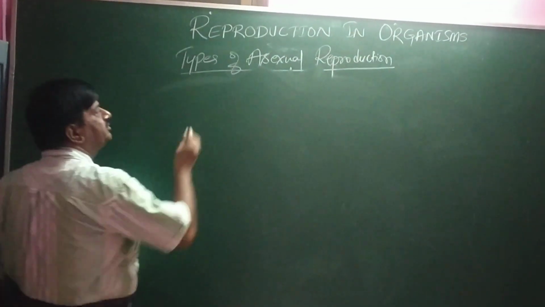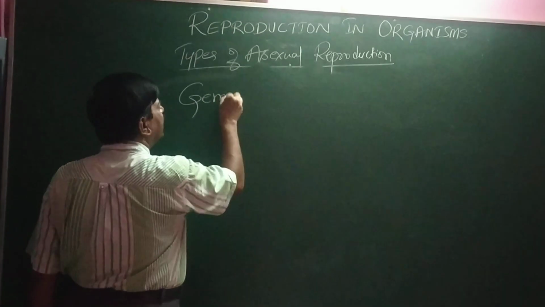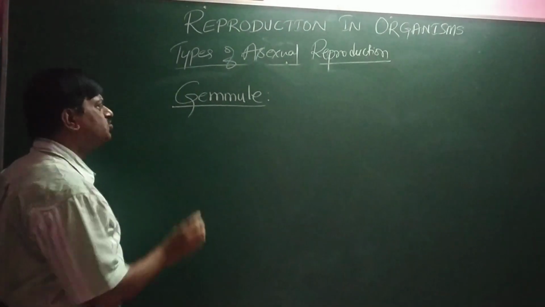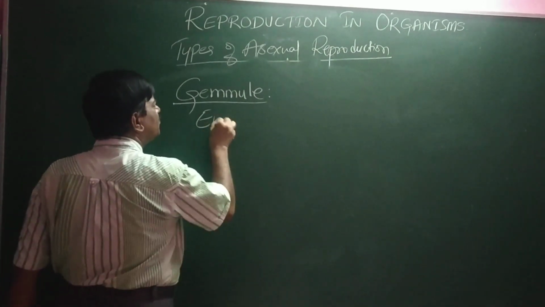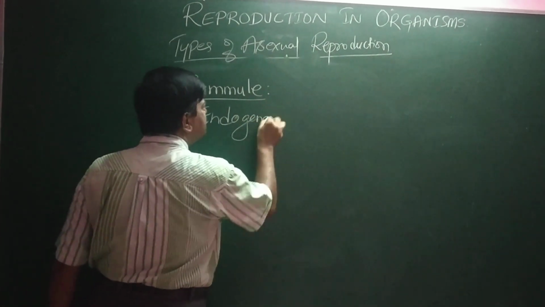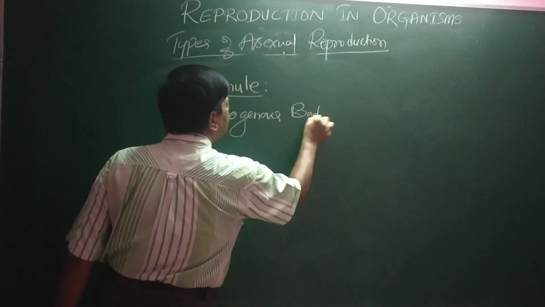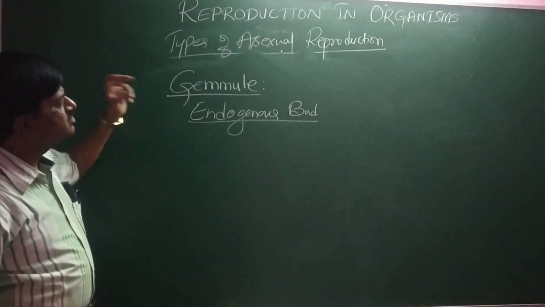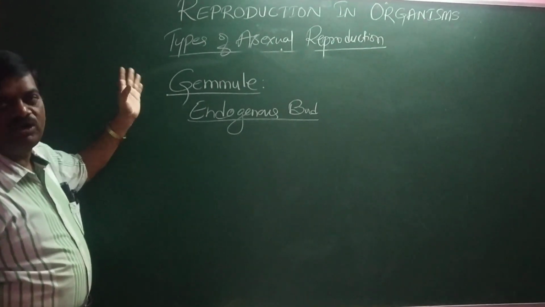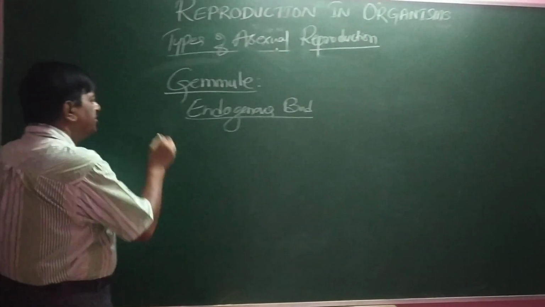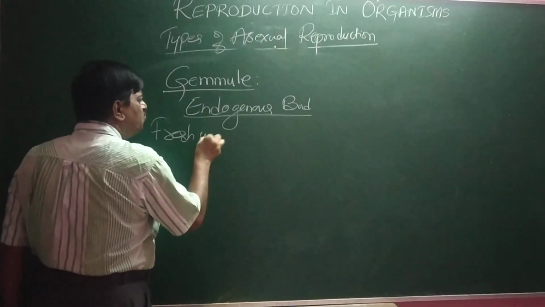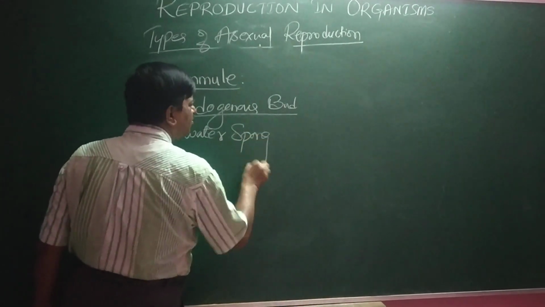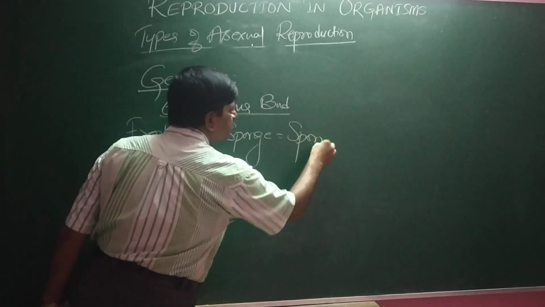The next type of asexual reproduction is called gemmule. This is also called an endogenous bud, because inside an organism some outgrowths are produced.